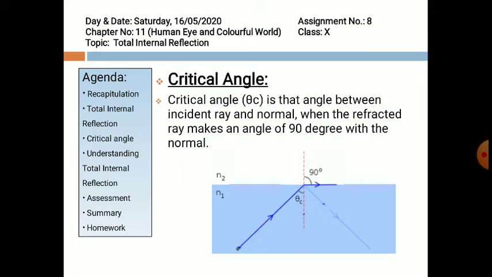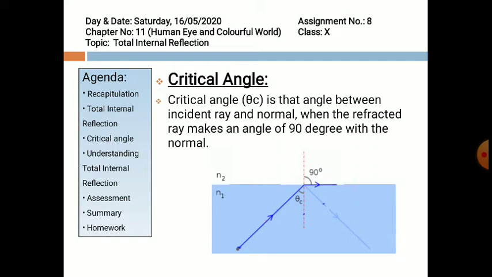Critical angle, represented by theta c, is that angle between the incident ray and normal when the refracted ray makes an angle of 90 degrees with the normal. At this point, the angle of incidence will be known as critical angle. Total internal reflection takes place at the boundary between two transparent media, when a ray of light in a medium of higher index of refraction approaches the other medium at an angle of incidence greater than the critical angle.